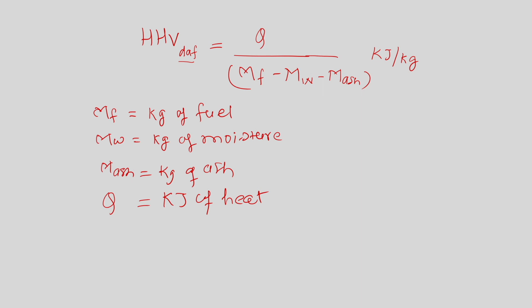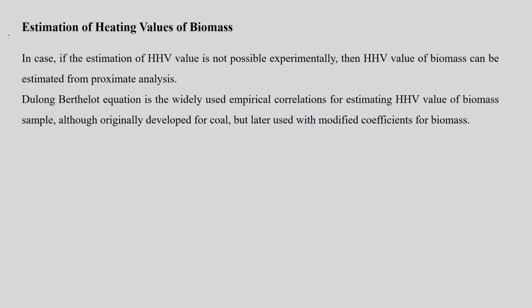So there are different ways by which we can express the higher heating value of a sample, or maybe you can say the fuel as well. Now based on this particular concept of higher heating value, we can find out the calorific value of a sample, or you can say the estimation of the higher heating value as we have discussed in the previous slide.